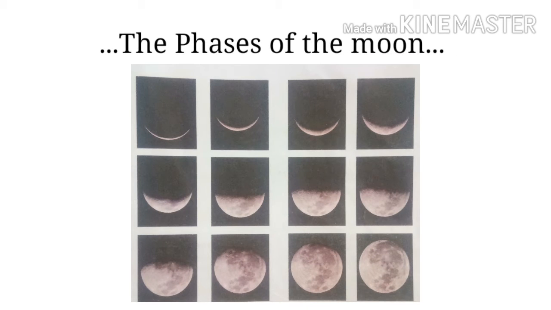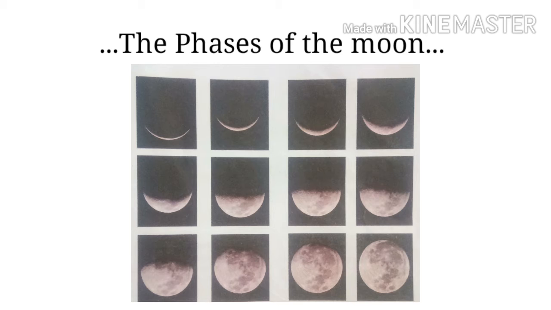Our next point is the full moon and the new moon. Try to understand this concept by observing the given figure. Listen children, you know that moon is a natural satellite of the earth.